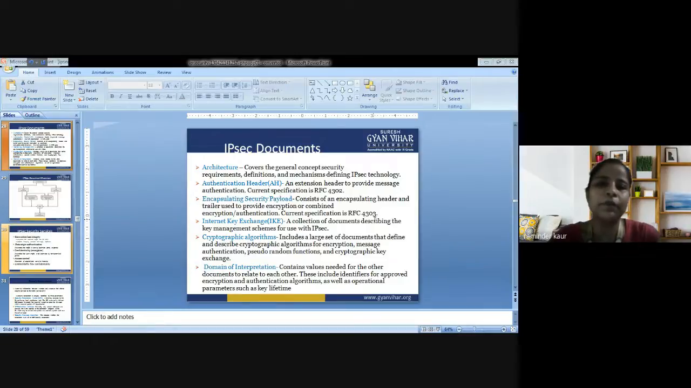So what is a cryptographic algorithm? It includes a large set of documents that define and describe cryptographic algorithms that are used for encryption, message authentication, pseudo-random functions, and cryptographic key exchange. Because in every algorithm that we use in network security, there is a key associated with it. Let's say we are talking about the DES algorithm: it is based on 64-bit data, and 8 bits could be lost in the transaction. So there is a 56-bit key that is used for the 64-bit algorithm.